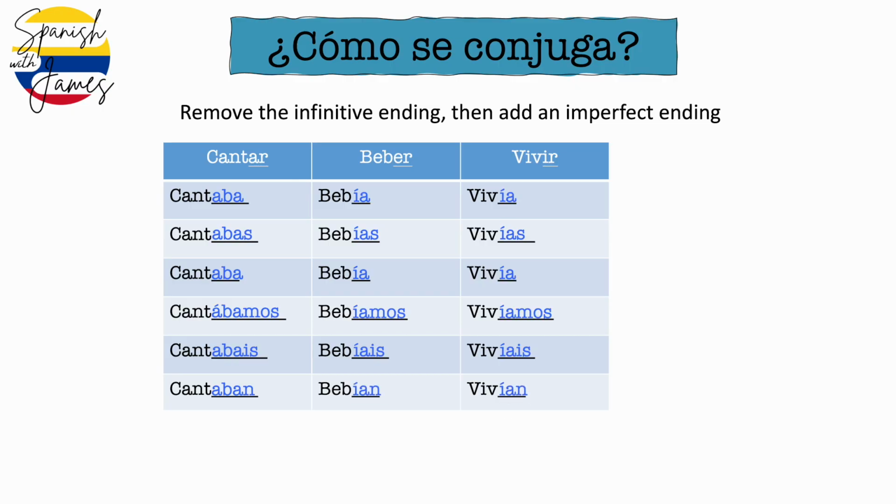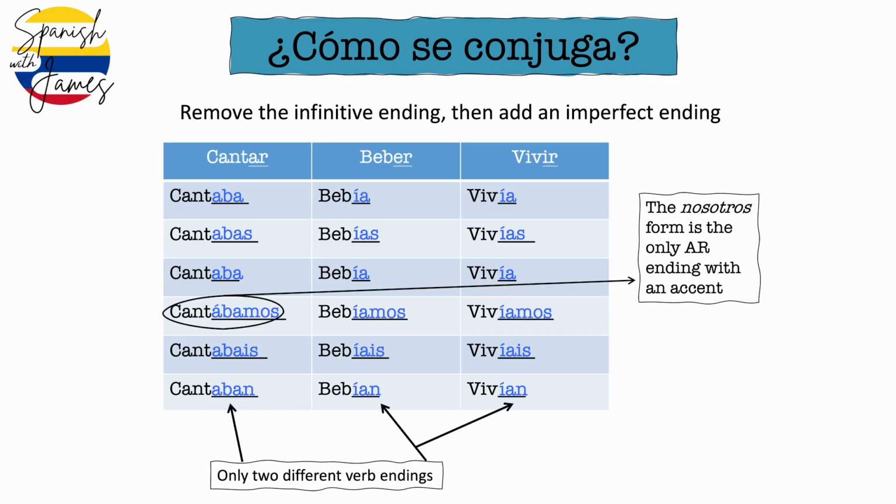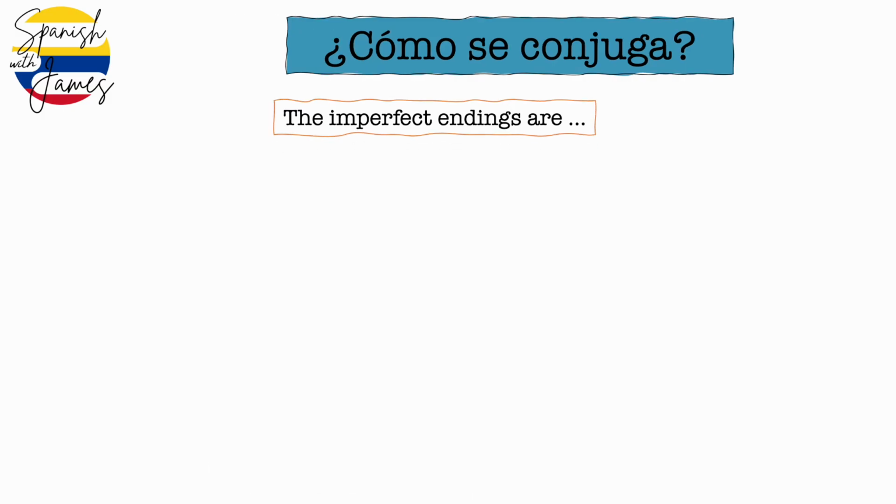Exactly the same endings, just like in the preterite. You've only got two sets of endings to learn. So that makes learning the imperfect quite a lot easier. Something to look out for is that the nosotros form is the only AR ending with an accent, and it's important to include that accent. It's pronounced cantábamos with the verb cantar, to sing. If I were to say cantabamos without the accent, it changes completely the sound of the word and what's called la sílaba tónica, the emphasized syllable.